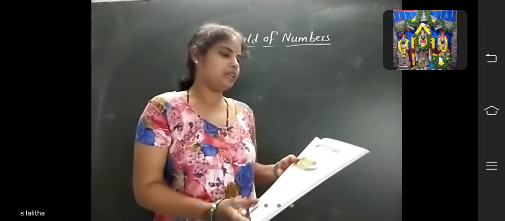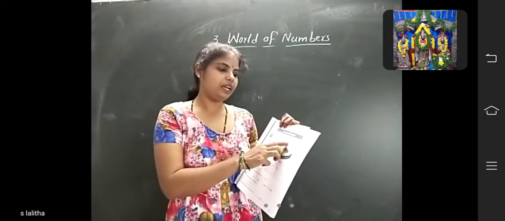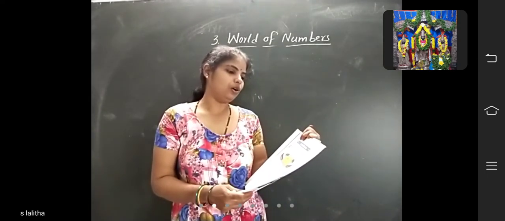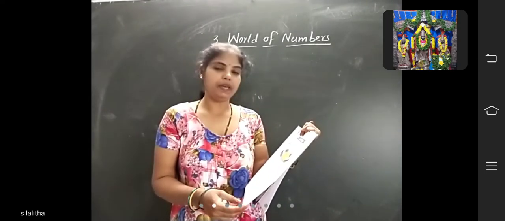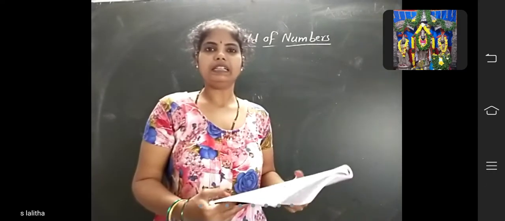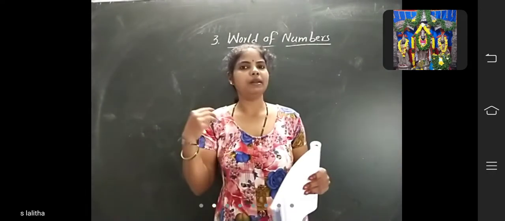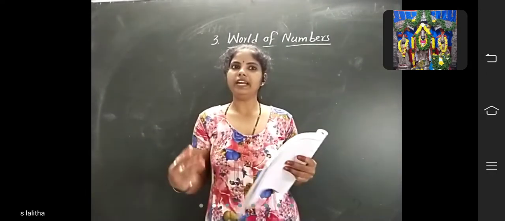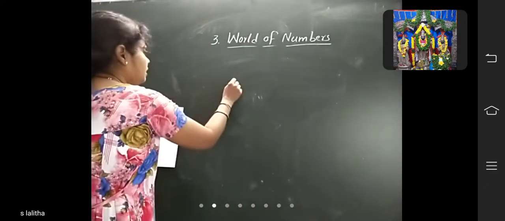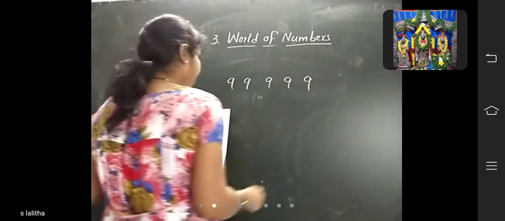Ravi sold 99,999 tickets for a cricket match. If he sold one more ticket, the total number of tickets sold will become dash. So Ravi sold how many tickets? 99,999 tickets. If he sold one more ticket, how many tickets did he sell? You have to find it. See here, children, 99,999.